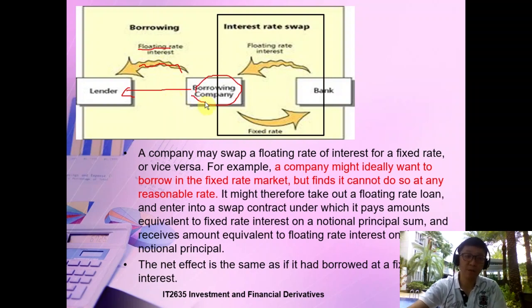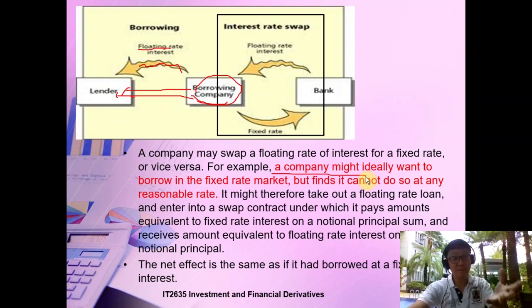So here we have one scenario: a borrowing company who wants to borrow from a lender, and the lender offers a floating interest rate, which means the interest rate changes every month. It fluctuates, but it might not be ideal for a company. Usually companies don't like something that is unpredictable.